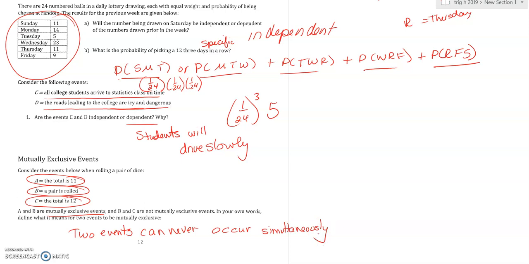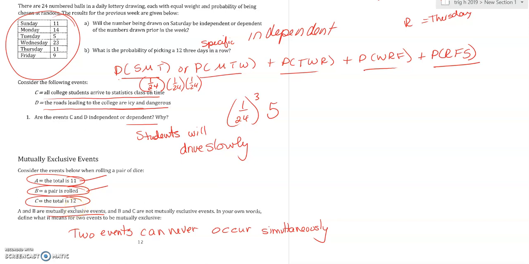Okay. Mutually exclusive would be a total is 11 and a pair is rolled, because there are no pairs that equal 11. So that would be mutually exclusive. They cannot occur simultaneously. So B and C are not mutually exclusive because a pair of sixes would have a sum of 12. Okay, let's go ahead and turn the page.